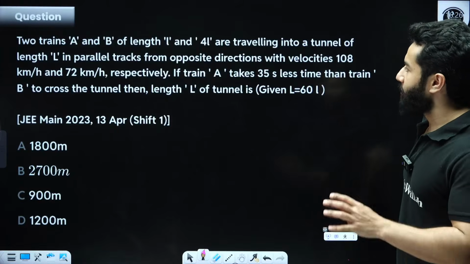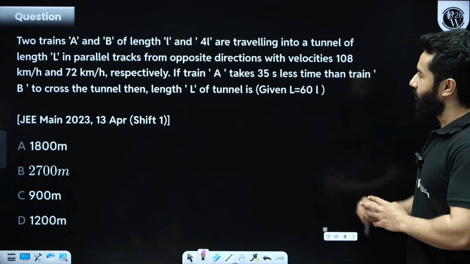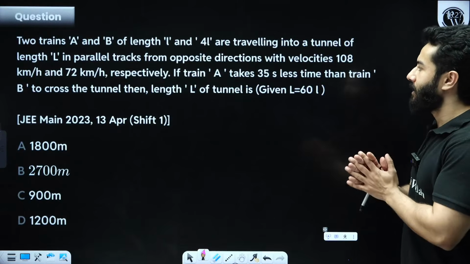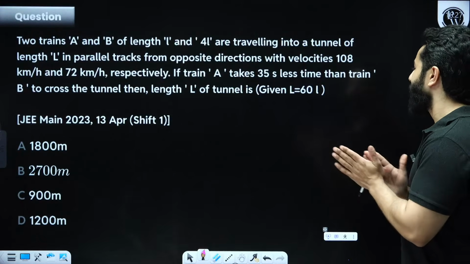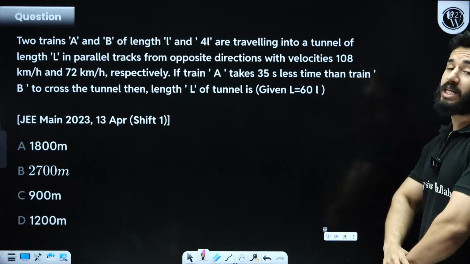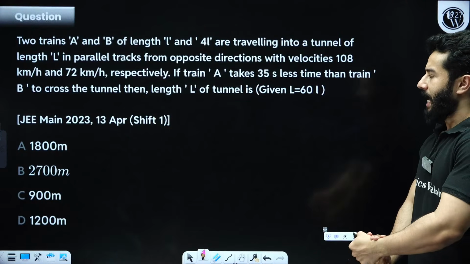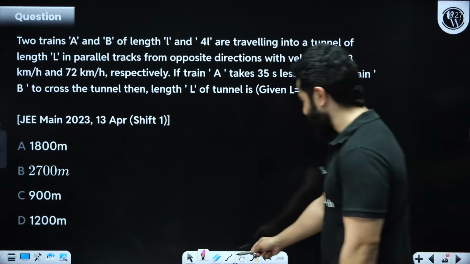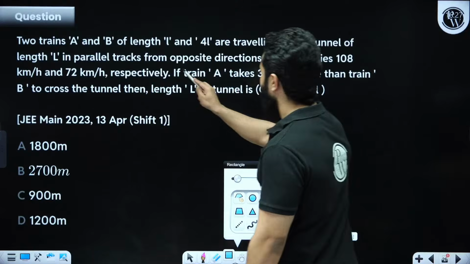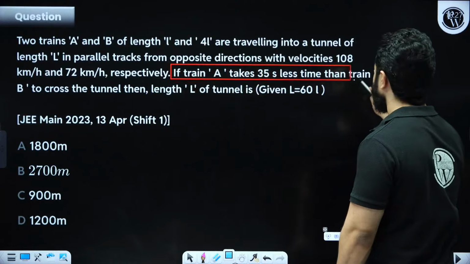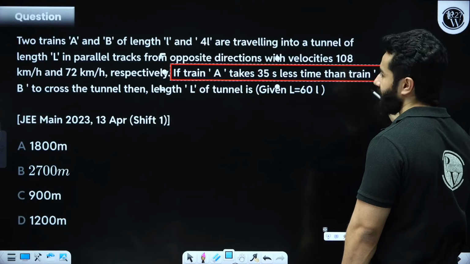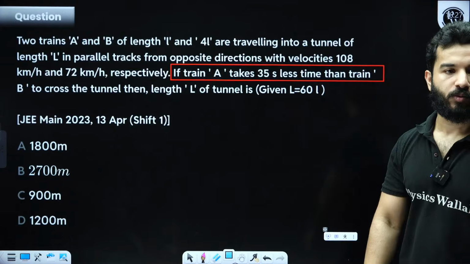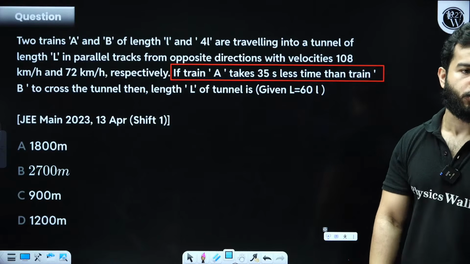Two trains A and B of length L and 4L are traveling into a tunnel of length capital L in parallel tracks from opposite direction, with velocities 108 km per hour, you have to convert it, and 72 km per hour respectively. If train A takes 35 seconds less time than train B to cross the tunnel, then length capital L is equal to what?